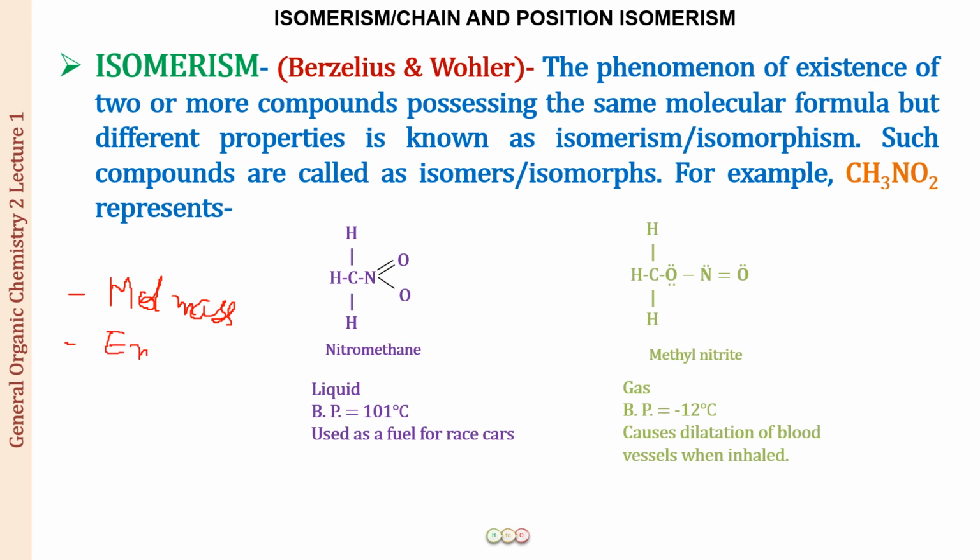Alright, so if the molecular formula is the same, they have the same number of atoms in the same composition, so obviously the molecular and the empirical formula for these two compounds will be the same. And if the molecular mass is the same, the empirical mass is also going to be the same, right? So this is also same. One more thing that can be same is vapor density.